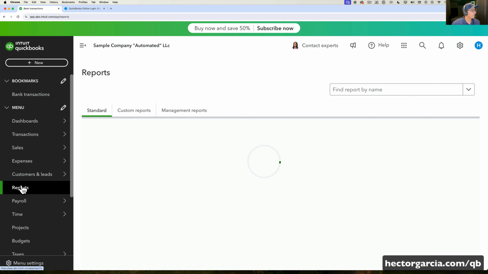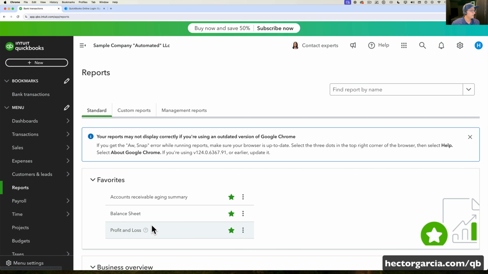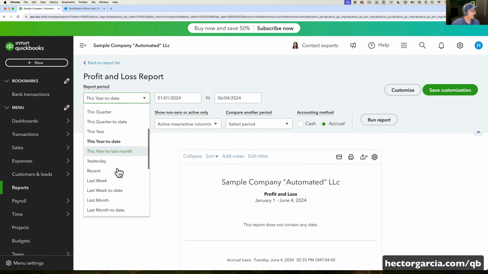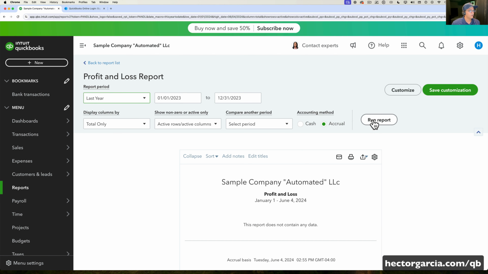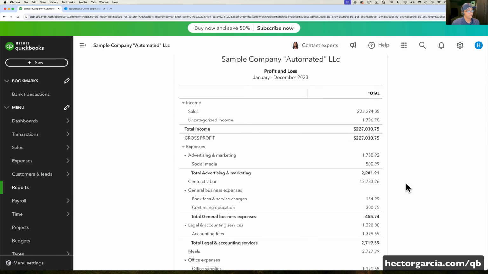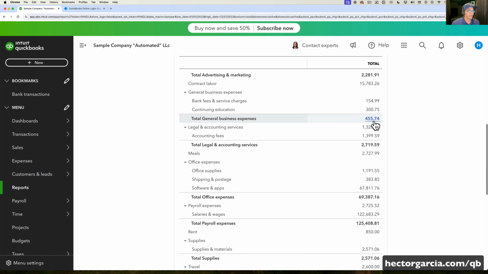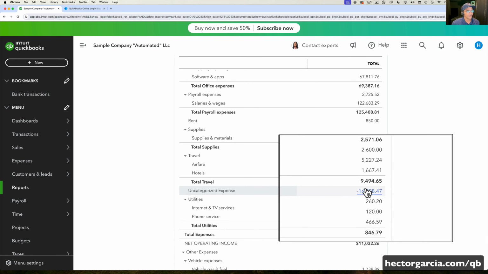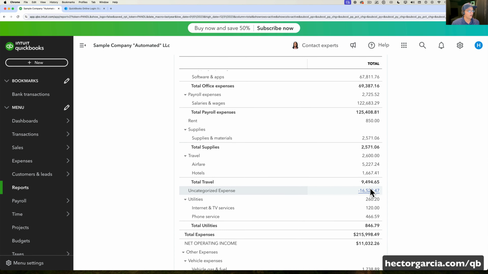So now let's pull the reports. Let's click on reports. Let's click on profit and loss. And let's do here last year and click on run report. So there's a P&L. There's an actual P&L. Okay, here's my sales. There's all my expenses by category. So QuickBooks did a whole bunch of them. Only about 16,000 were uncategorized.